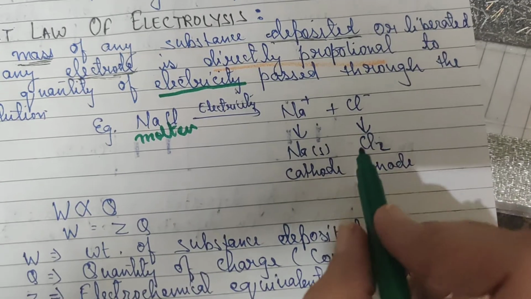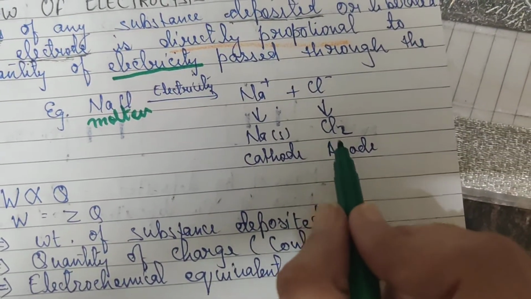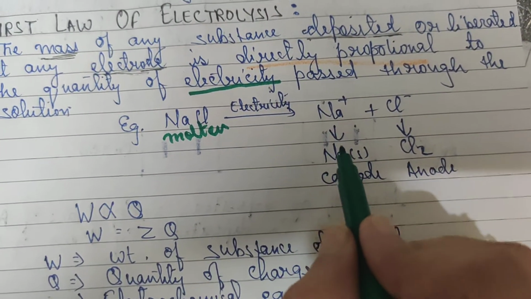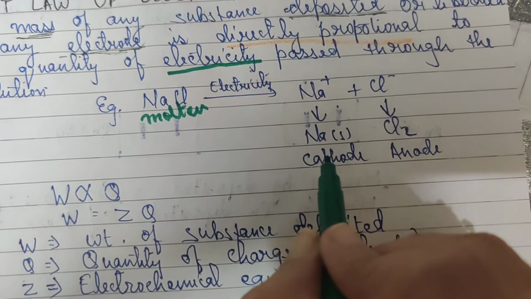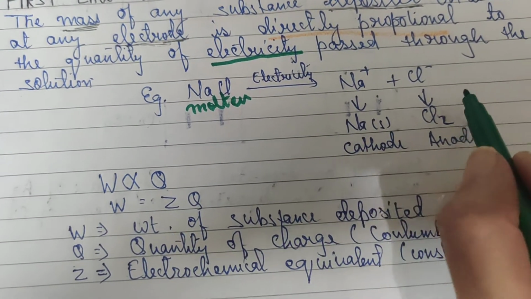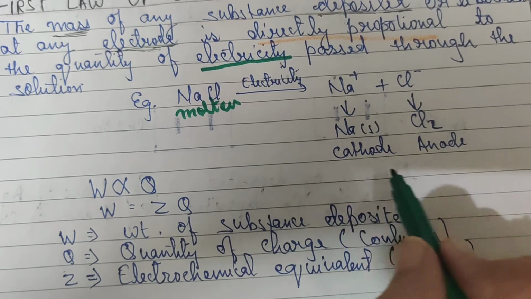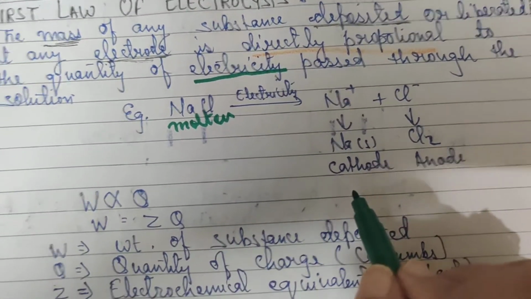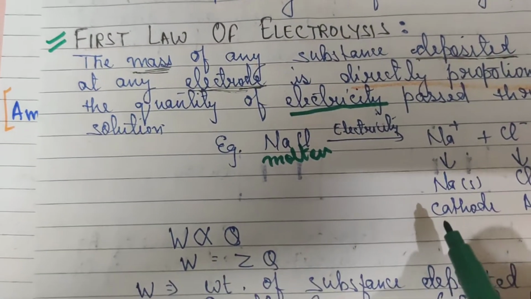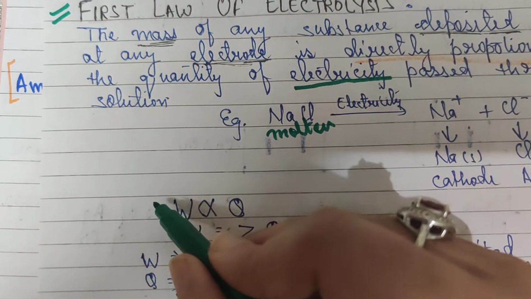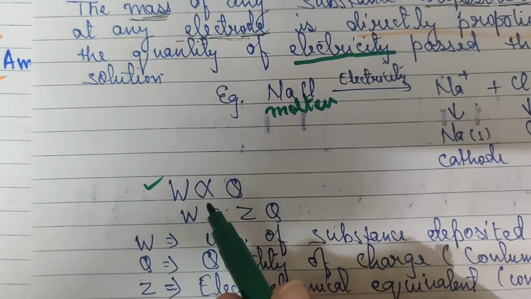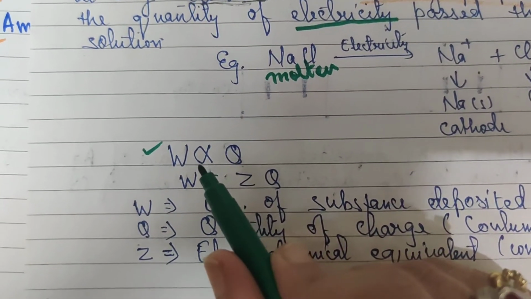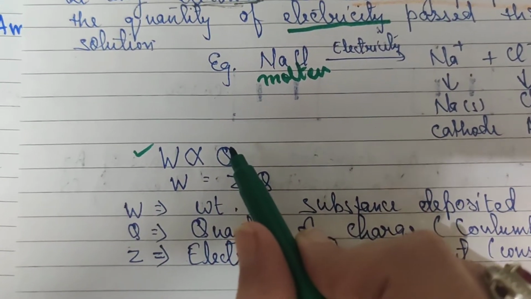Cl- will be obtained in the form of chlorine gas at the anode and sodium will be obtained as sodium metal at the cathode. So how do we find out the mass of these substances deposited at the respective electrodes? This law made our work easy by simply saying that the amount of substance deposited at any electrode is directly proportional to charge.